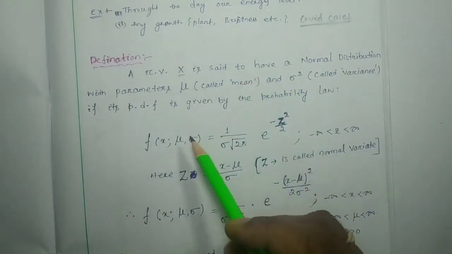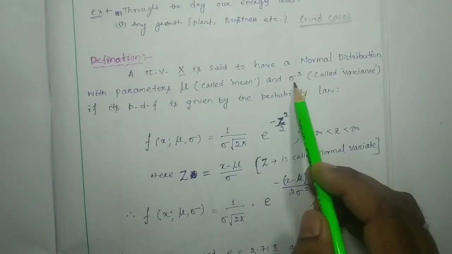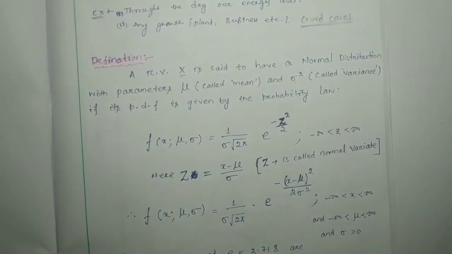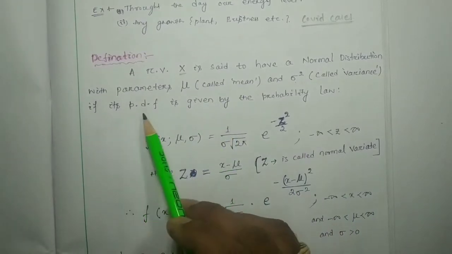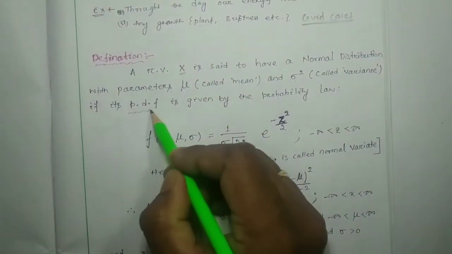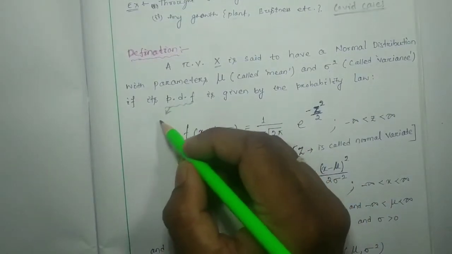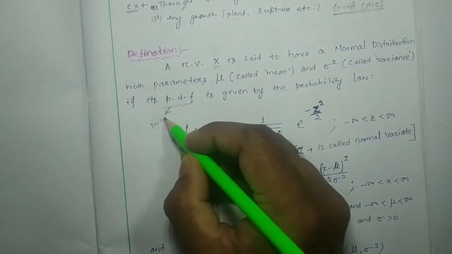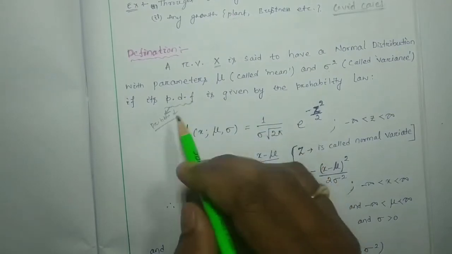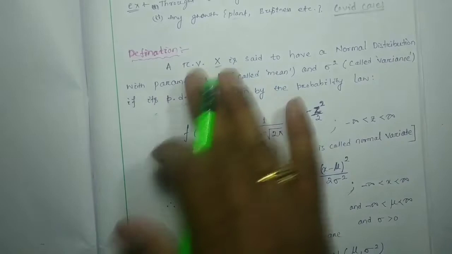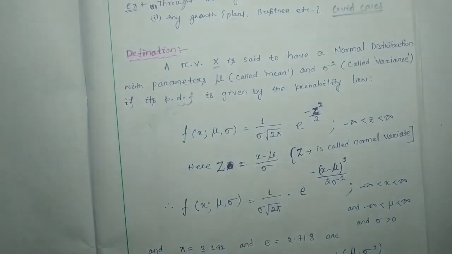And sigma square is its variance. If its PDF, that is your probability density function, no need to write because we know this is a common abbreviation in statistics.